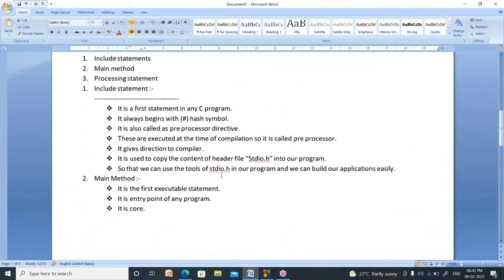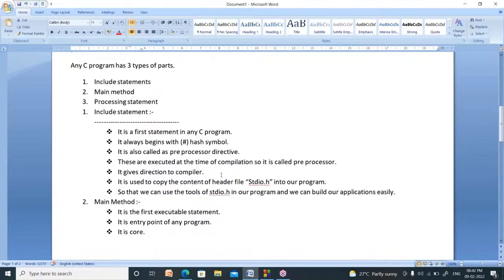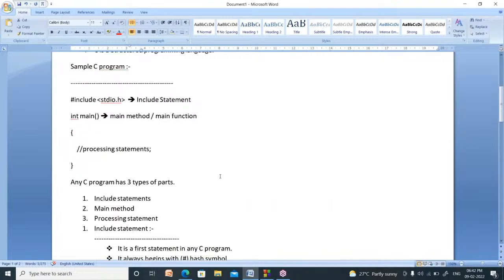Now the next one is, can you note down this? Can you note down? So you better to write some running notes. Sample C program. My dear friends, better to note down it.